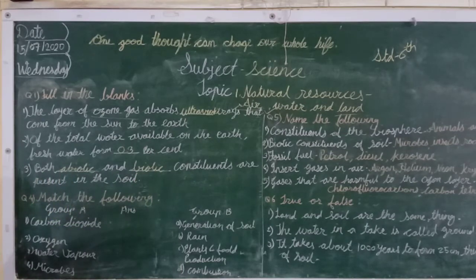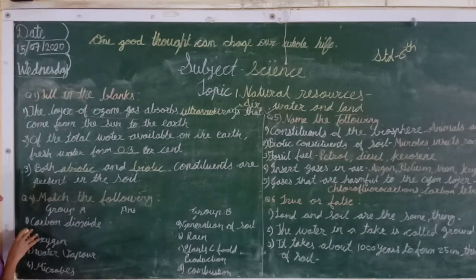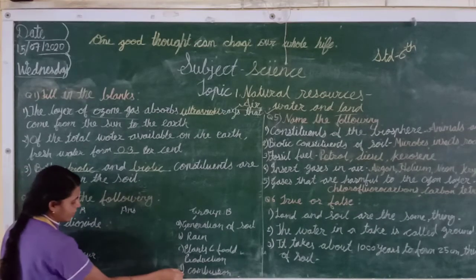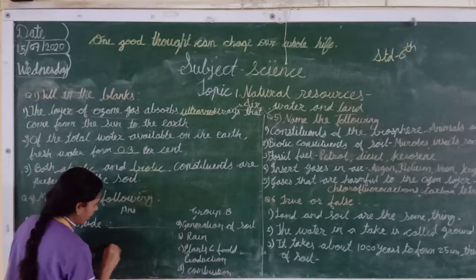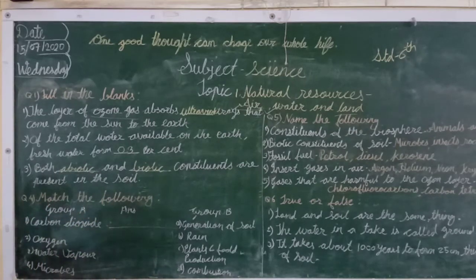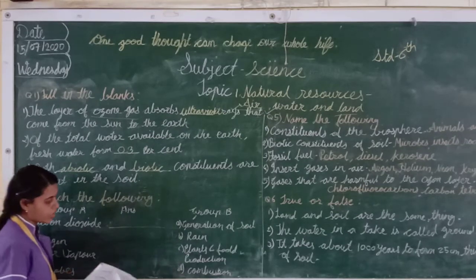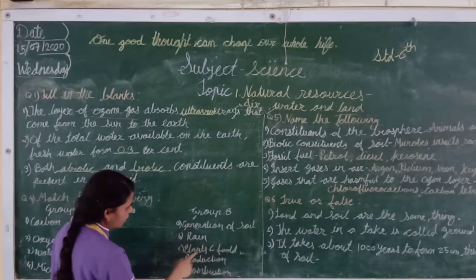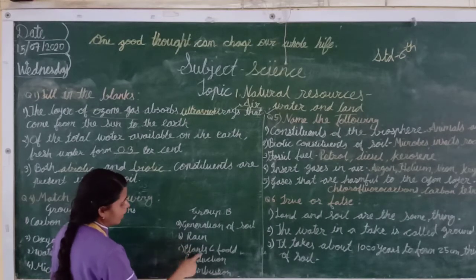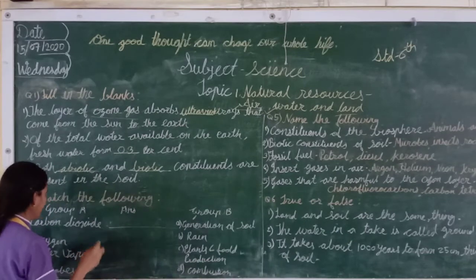Okay, now students, we will see the match the following. And students, in exam time while solving match the following, don't join like this. Write the right answer in the middle. Now see one, carbon dioxide. So what is the use of carbon dioxide? Plants and food production.